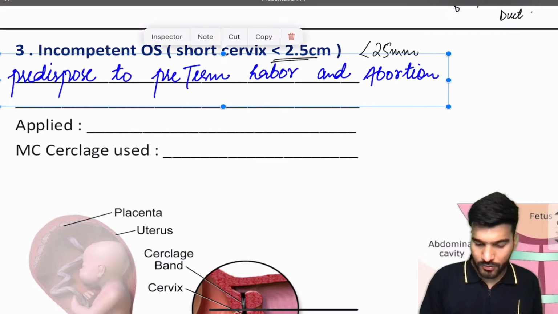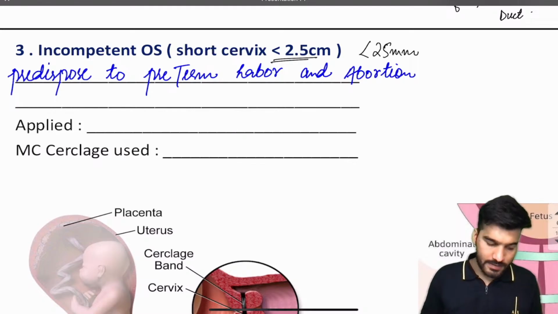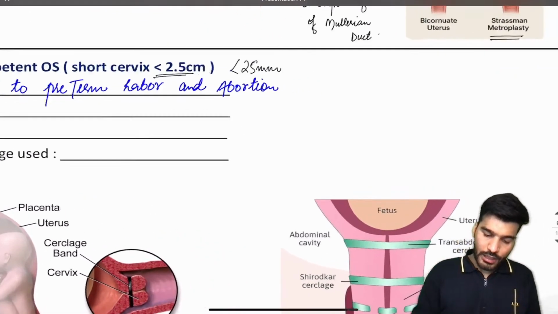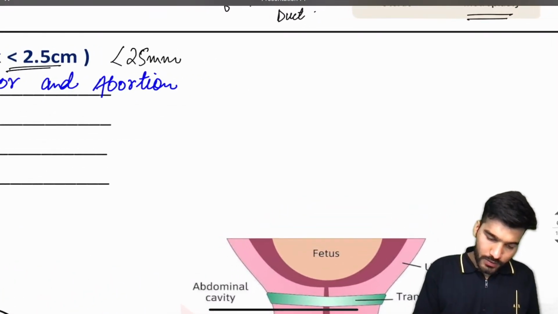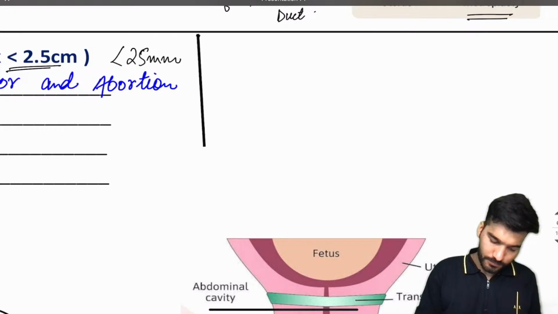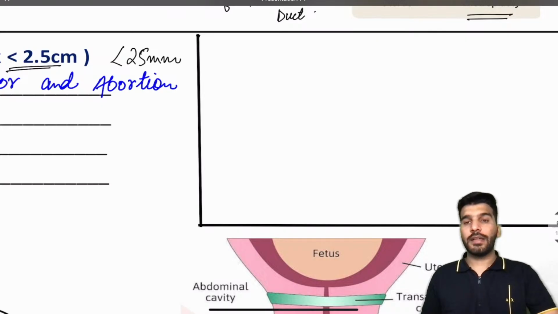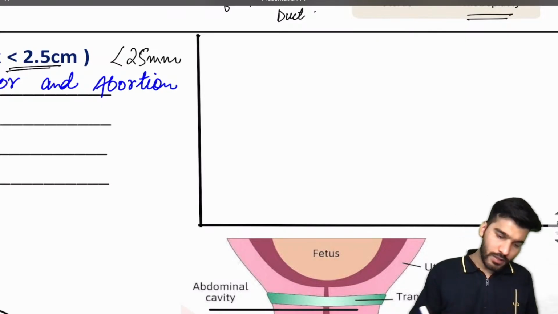It will predispose to preterm labor and abortion. Next, if we talk about the presentation of a patient having an incompetent os, first of all, how will this patient present? Write it down.